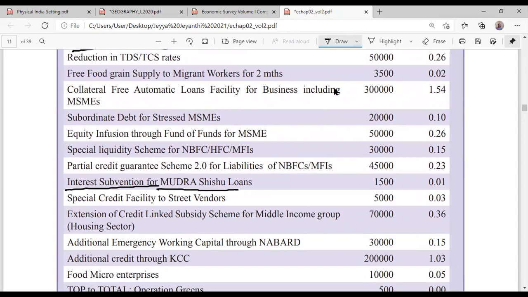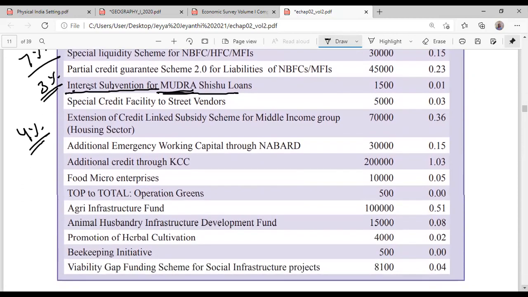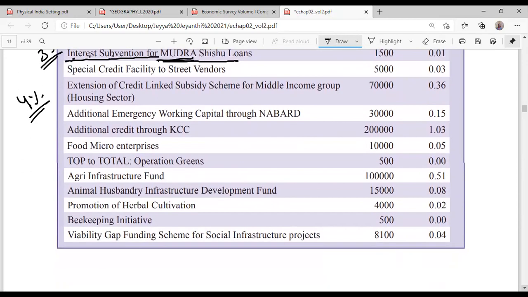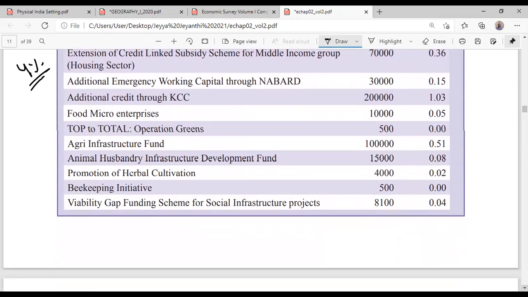Interest subvention means the government is giving a subsidy on the interest. Suppose 7% is the interest, the government is saying that 3% we will pay, and only 4% people have to pay. Interest subvention for the Mudra. Mudra is a scheme under which small businesses will get loans. Okay, write down these names. I'll come to the details.